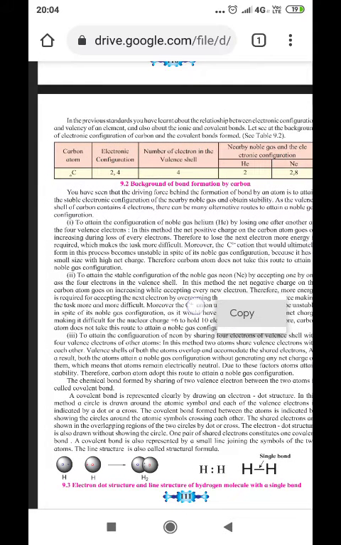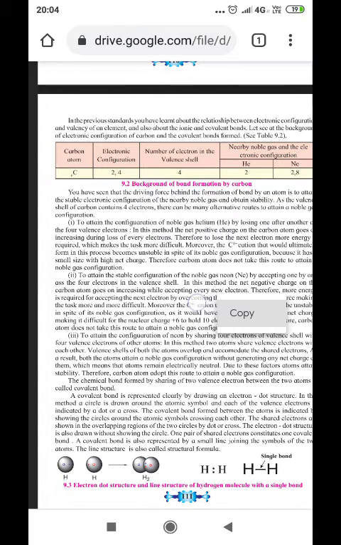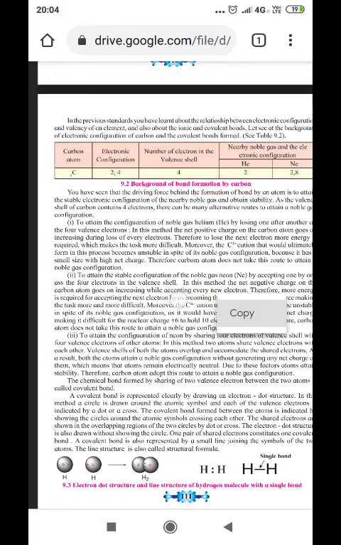In the previous standards, we have learned the relationship between electronic configuration, valency of the element, and also about ionic and covalent bonds. Let us see the background of the electronic configuration of carbon and the covalent bond formed. You can see a table here: carbon atom, electronic configuration 2, 4, and the number of electrons in the valence shell is 4.